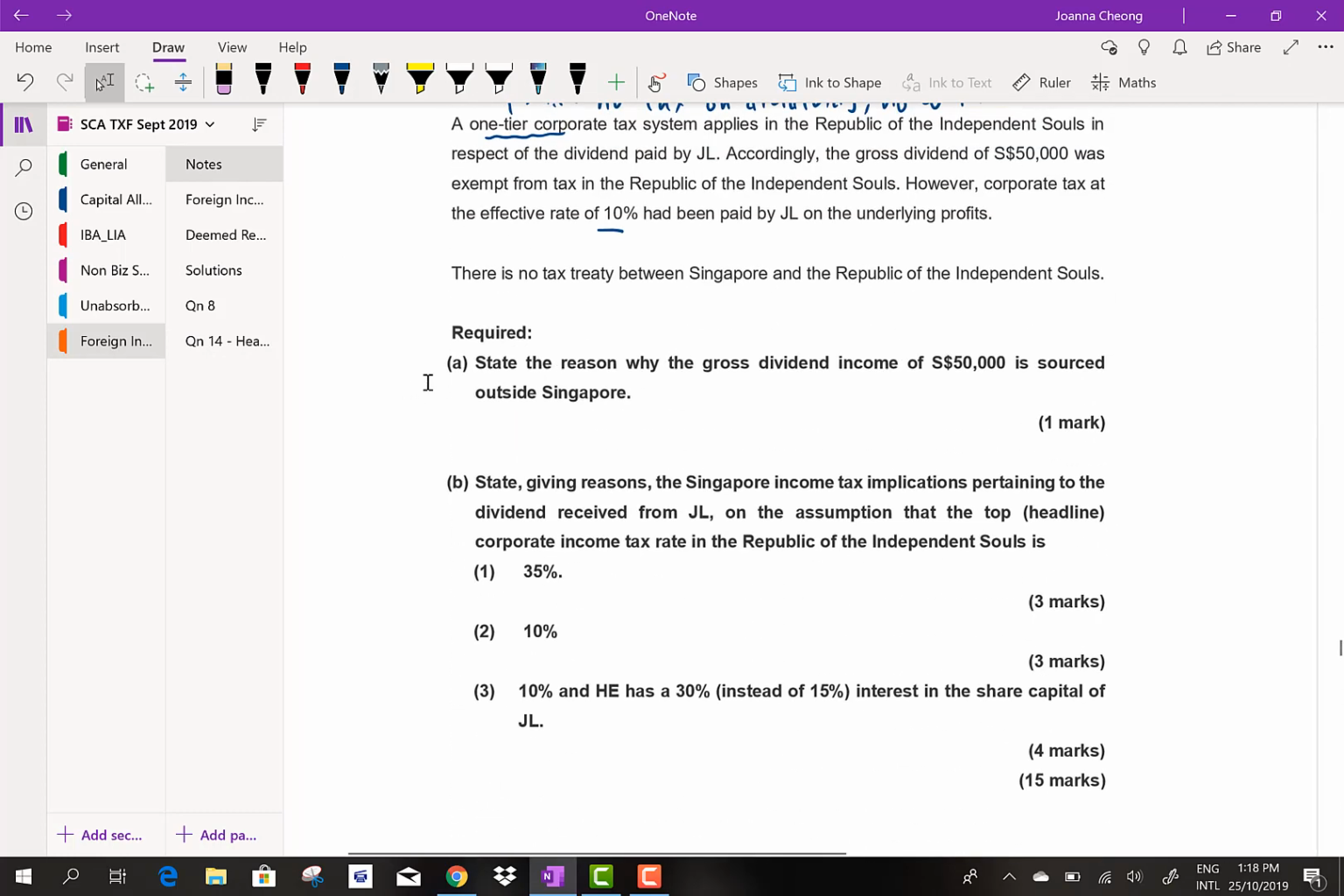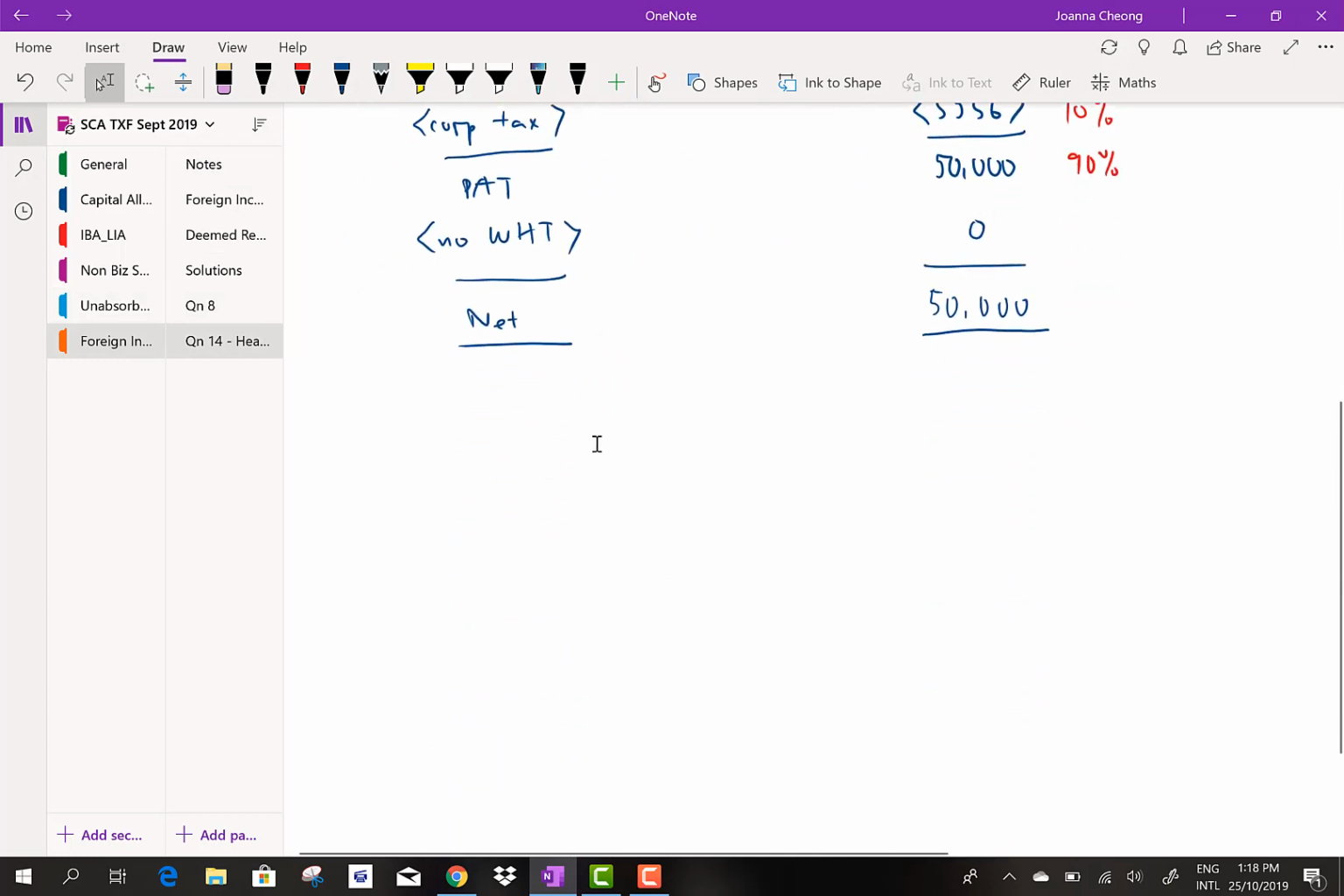Okay, it says, now part A, it asks, state the reason why gross dividend income of 50,000 is sourced outside Singapore. All right, 1 mark only. If it's a 1 mark question, please do not write too lengthy.